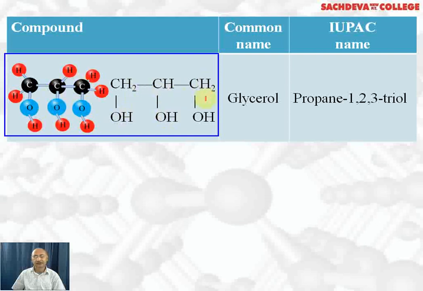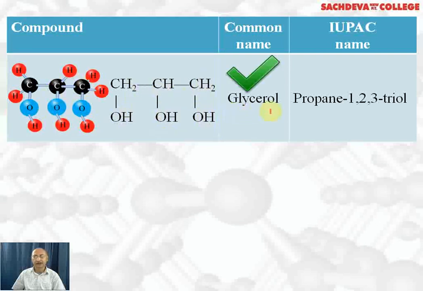This is trihydric alcohol, CH2OH, CHOH, CH2OH. This is glycerol, the common name. Glycerine is another common name. IUPAC name is 1, 2, 3. Propane, 3 carbon atoms. 1, 2, 3 means OH groups are at the first, second, and third positions. Tri means 3, ol means OH groups. Propane-1,2,3-triol is the IUPAC name.